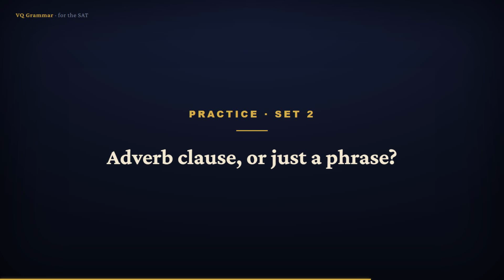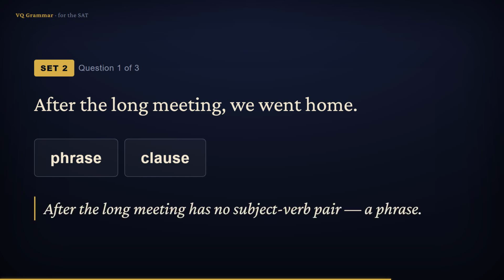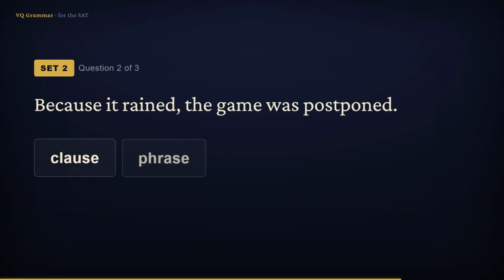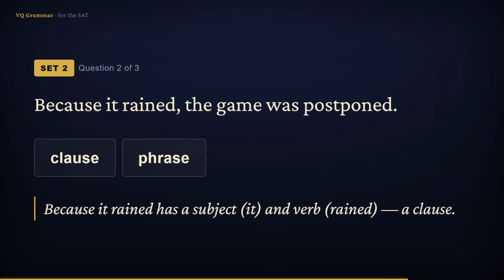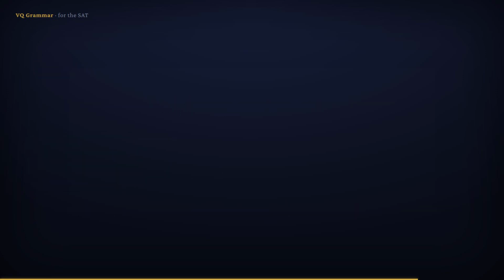Now decide whether each opening is an adverb clause with its own subject and verb, or just a phrase. Pause and try each. After the long meeting, we went home. After the long meeting has no subject and no verb, just a noun phrase, so it's a phrase. Because it rained, the game was postponed. Because it rained has a subject, it, and a verb, rained, so it's a clause, an adverb clause.